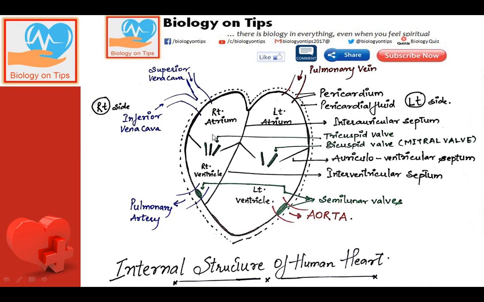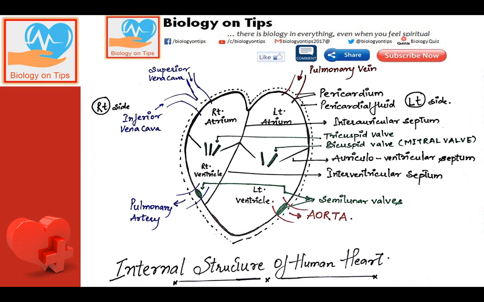You can see one more thing, that this bicuspid wall is also called the mitral wall. Very important question for NEET. And you can see that there are 4 blood vessels which are coming in or going out of the heart. Number 1, inferior and superior vena cava. These 2 blood vessels carry deoxygenated blood from the body to the right auricle.